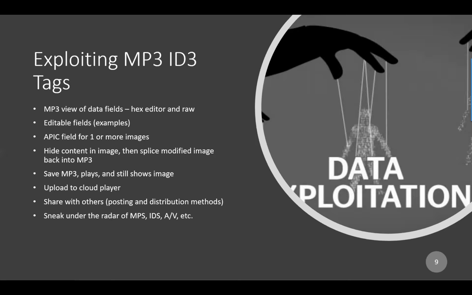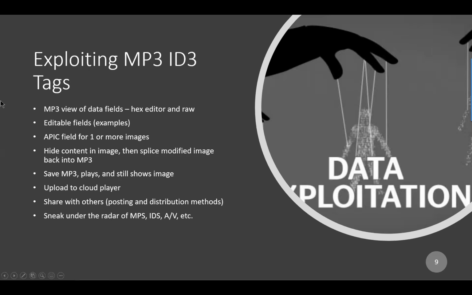In other words, I can add new images. You can save and play those. You can upload it to a cloud player, share with others by posting it in distribution. Mike Rago and I actually gave a presentation a couple of years ago at DEF CON, demonstrating that we could hide information within an image within an ID3 header and then post that new MP3 file to Pandora, and you could download it and retrieve the hidden content.